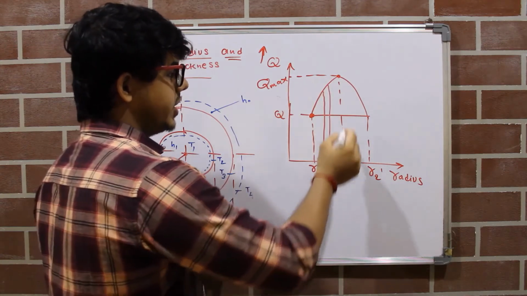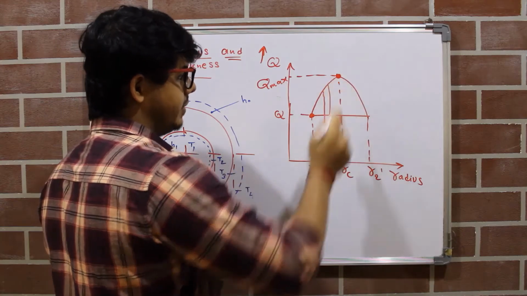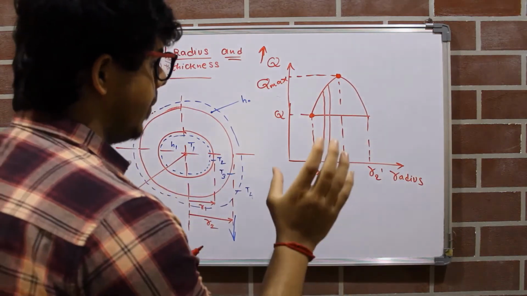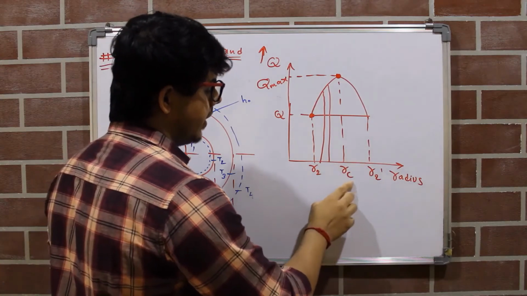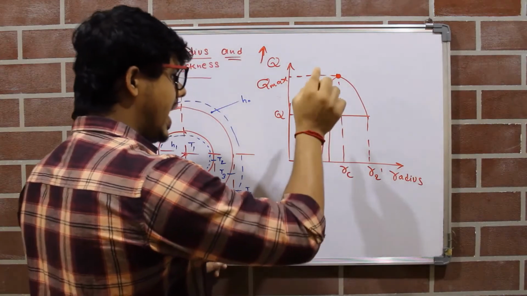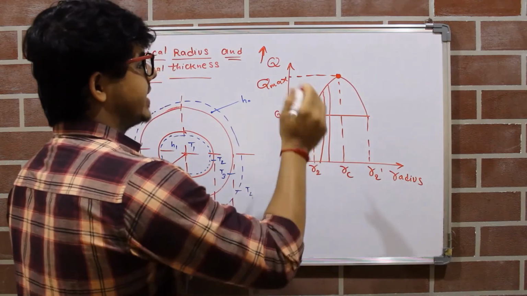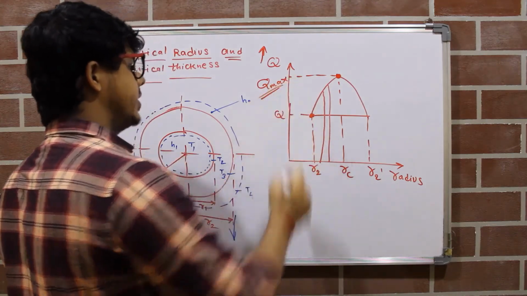Upon reaching the value RC, when we have added a particular amount of insulation so that the outer radius of this pipe becomes equal to RC, at that point we have maximum heat loss, Q max.